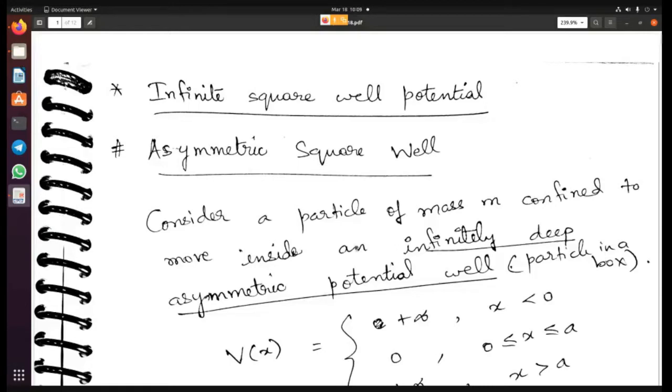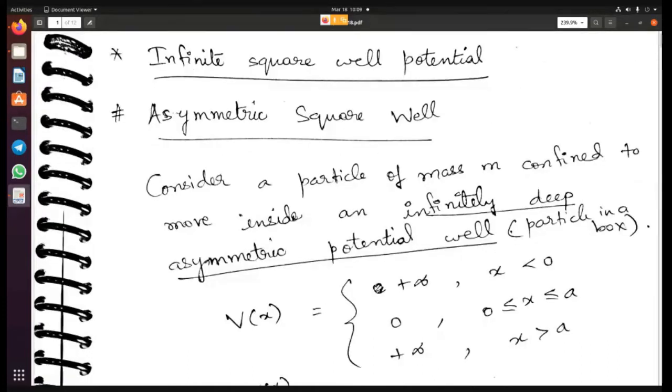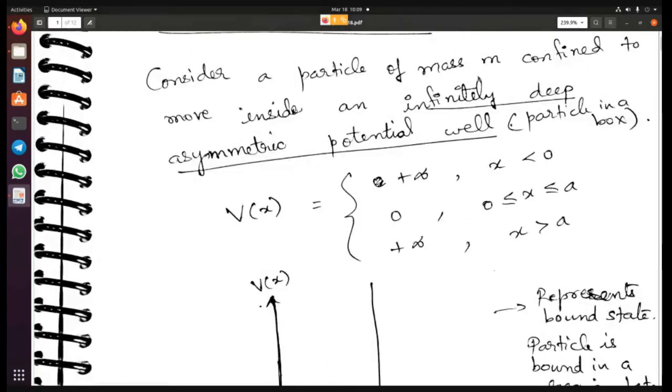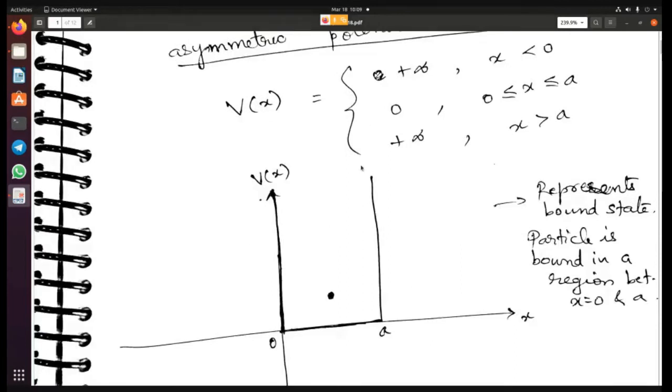All right. So what is this problem? Essentially we are considering a particle of mass m inside a potential, and the potential is infinity on the two sides. Between 0 and a, the potential V of x is 0. At 0, V of x is infinity, and at a also V of x is infinity. It's a very high potential, obviously. The potential is infinity, which means that the particle cannot go out of this potential at all.